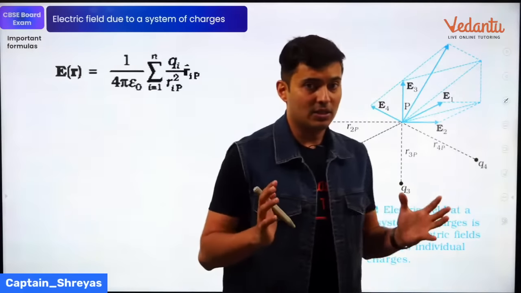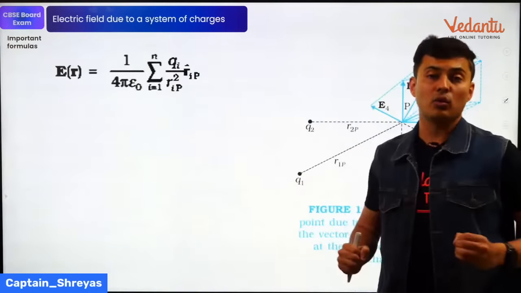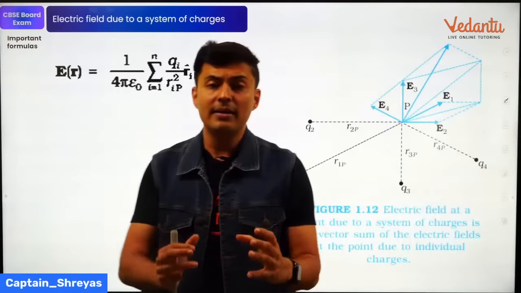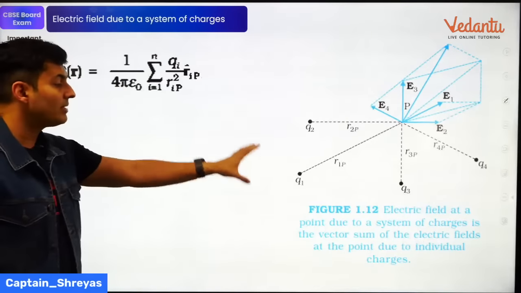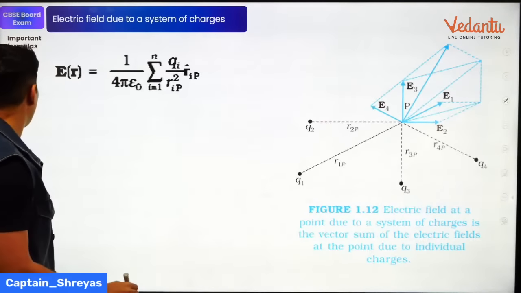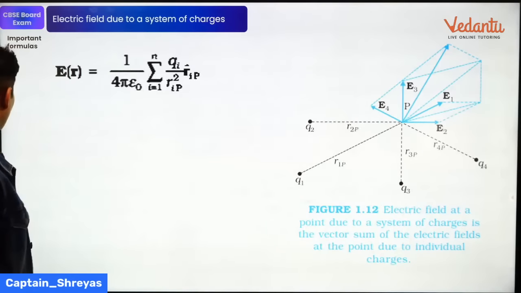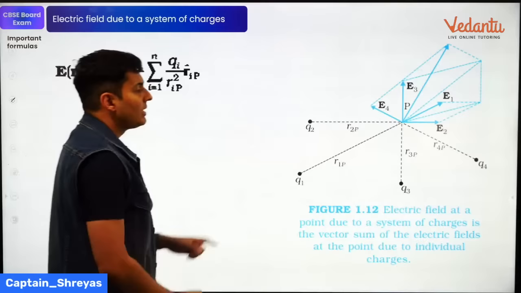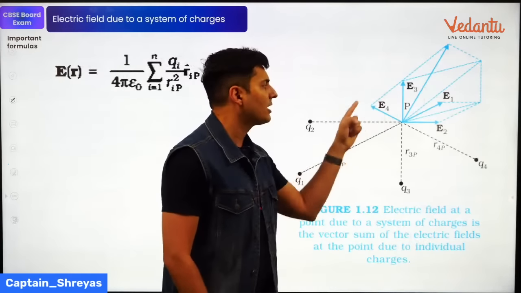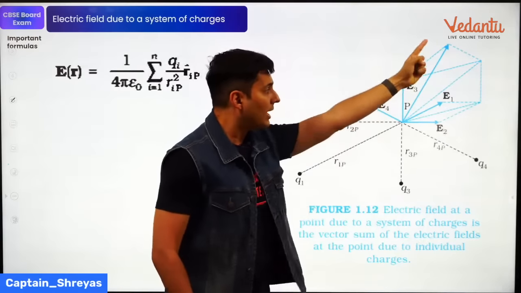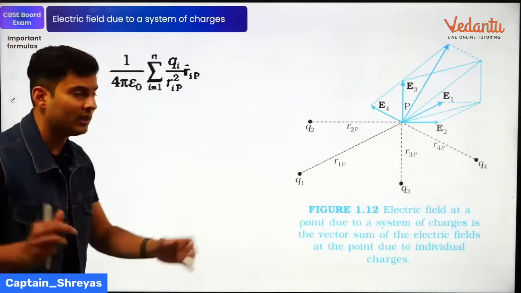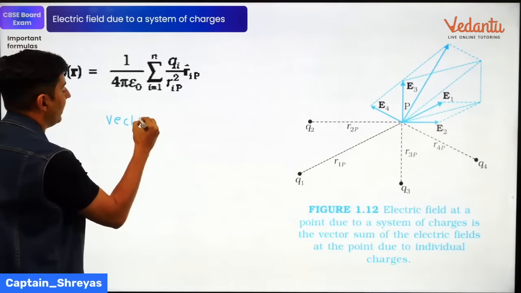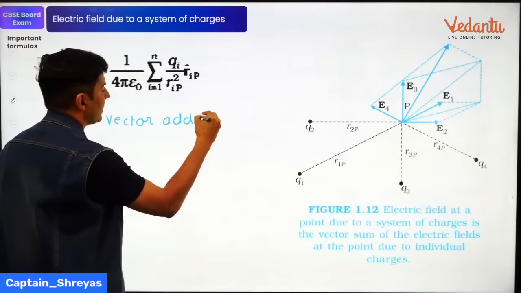When you have multiple charges, each charge will create its own field. The total electric field will be the vector sum of each electric field. That is basically your principle of superposition. So they might ask you for 1 mark, define principle of superposition, or you might have problems based on finding the total electric field. Whenever there are multiple charges, each charge gives its own electric field. The net electric field is the vector sum of all the small electric fields by all the charges. So basically vector addition, that is the key word over here.